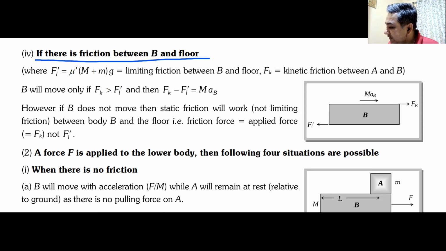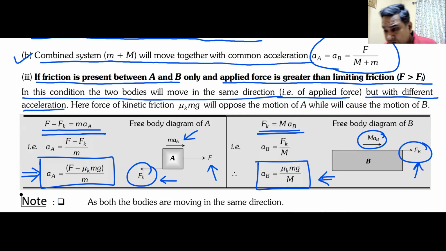The previous case was this case, when there was friction between A and B, and the value of force was more than limiting friction. Do we understand this, beta? Yes, sir. Both the blocks are moving differently. Friction is kinetic. On the upper block, F is in the forward direction and kinetic friction is in the backward direction. F minus Fk will be equal to mass of the body into acceleration of body A.